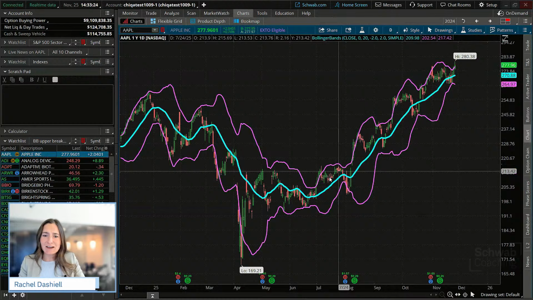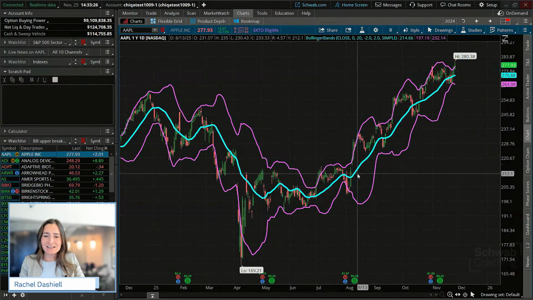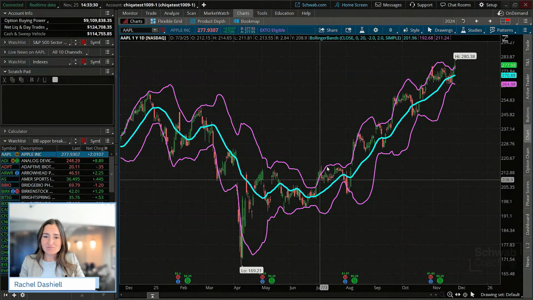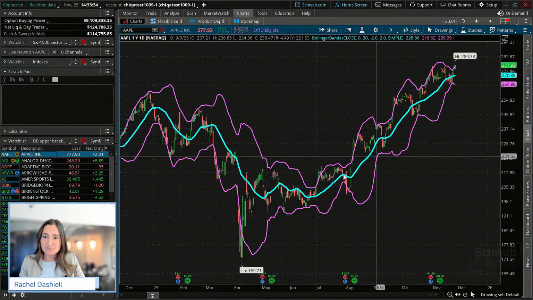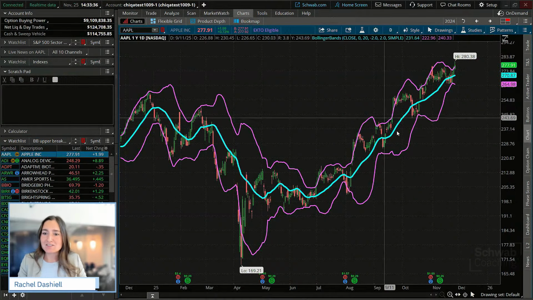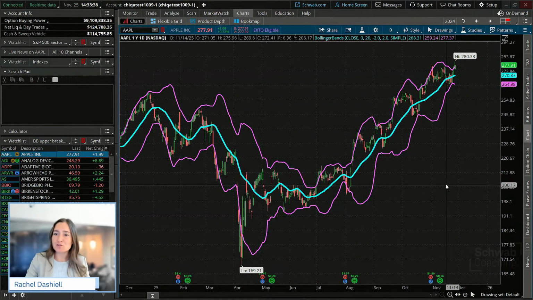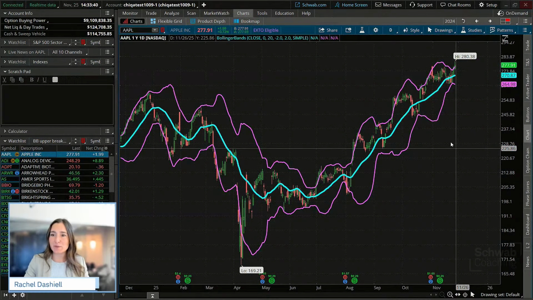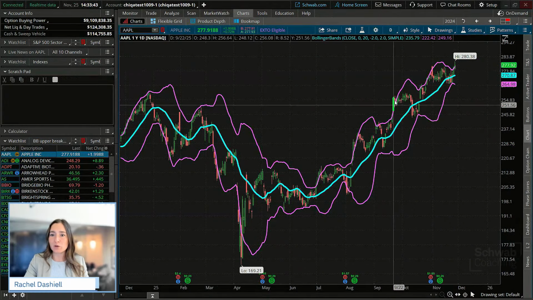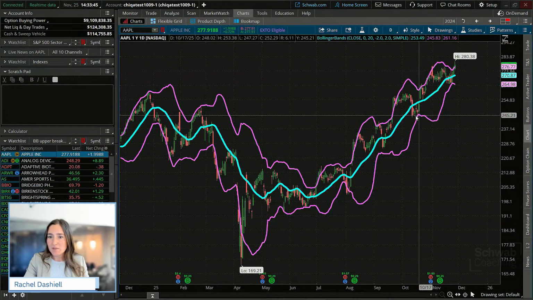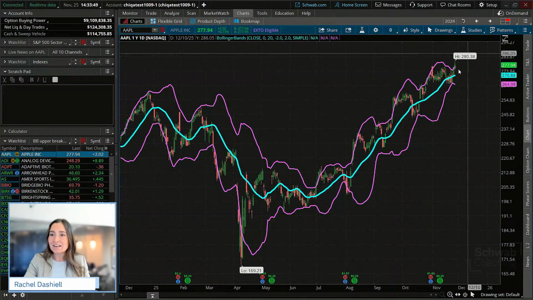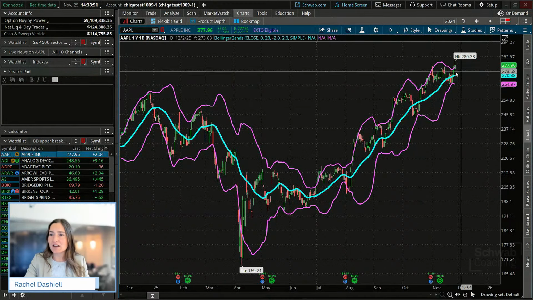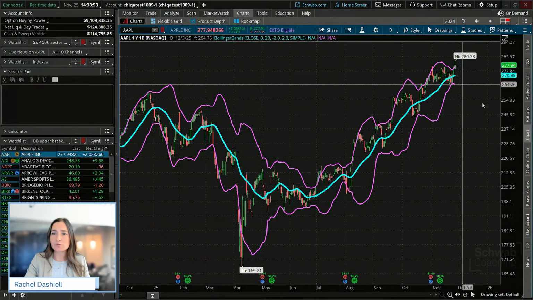And even though it is a trending type of environment, as the trend goes, it looks like it's been moving to the upside, not really breaking out of those bands, really staying within those bands during that move. It will go to the upside, maybe touch the lower one, go a little bit below the mean, and then kind of bounce from there. And that's what we saw here as well.